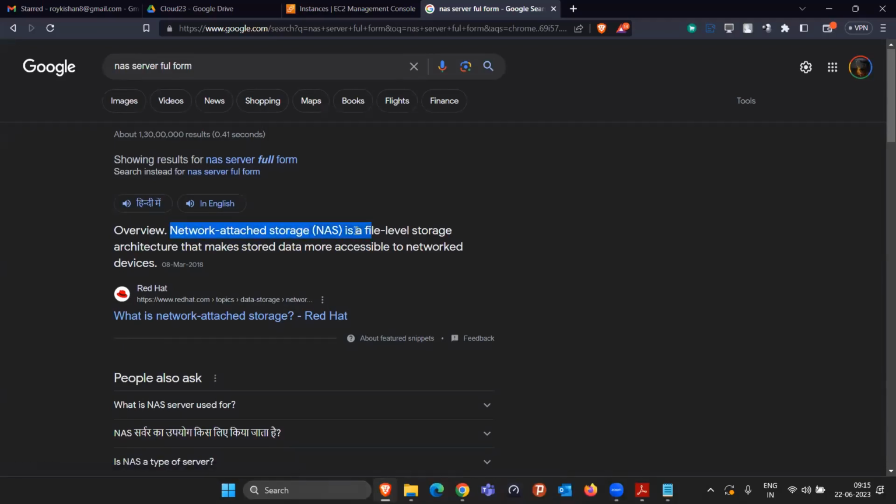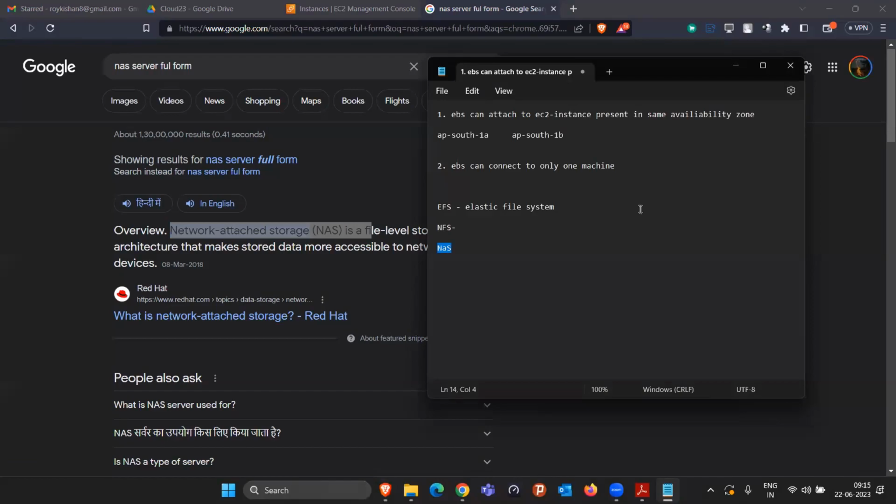So NAS is just a protocol which helps us attach the storage on the network itself, so all the devices connected to that network can access the storage. If we are able to implement this, our problems will be solved. The first problem was that it can connect to only one machine. But if I go with EFS, Elastic File System, as I said, if there are 100 devices connected to your router, all 100 devices are going to access it. Similarly, if all the EC2 instances are connected to that particular machine, they will be able to access the data. So the second problem got solved.